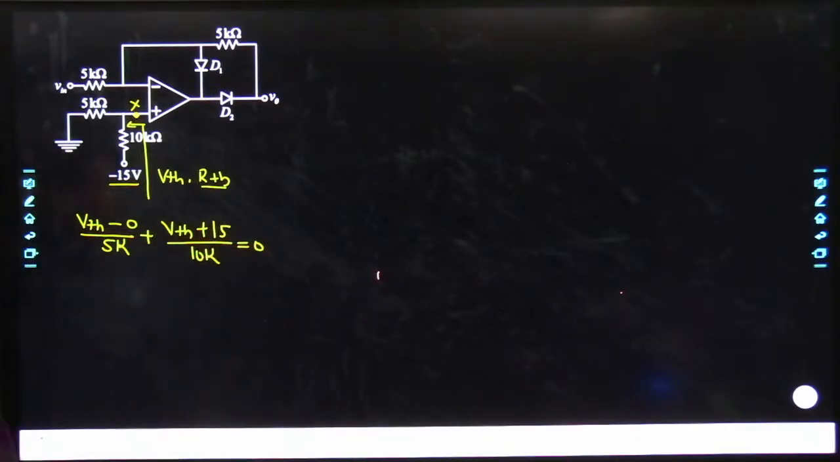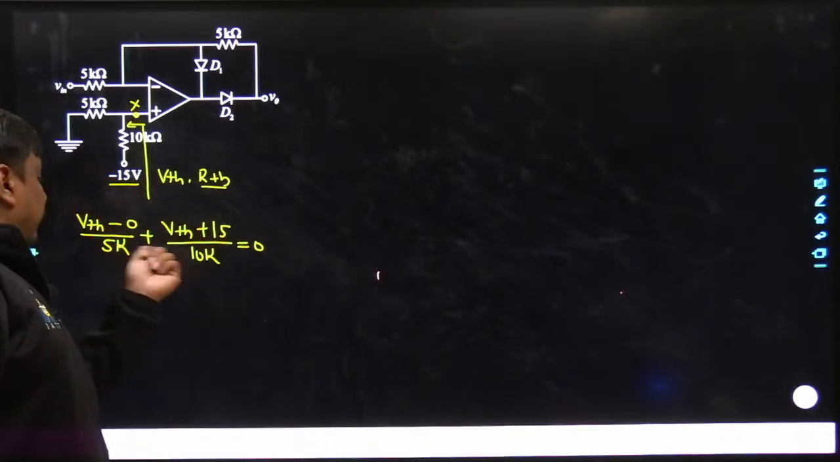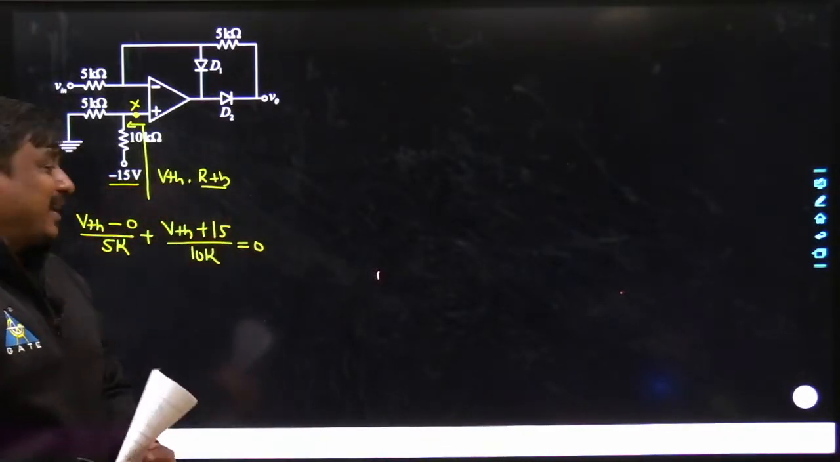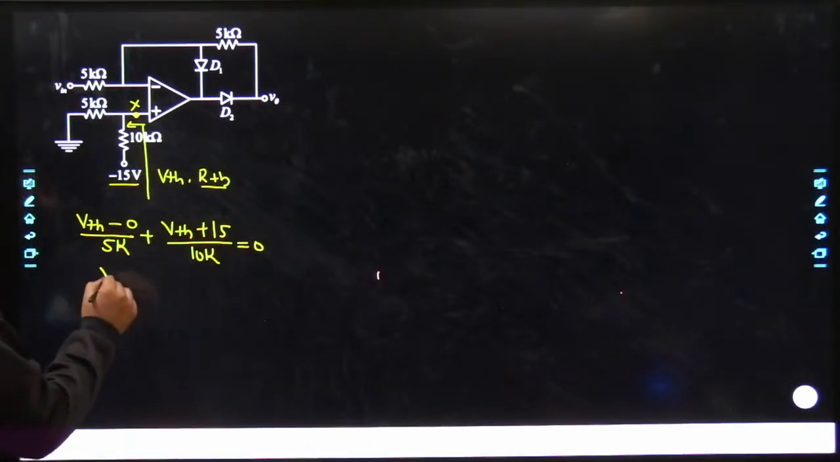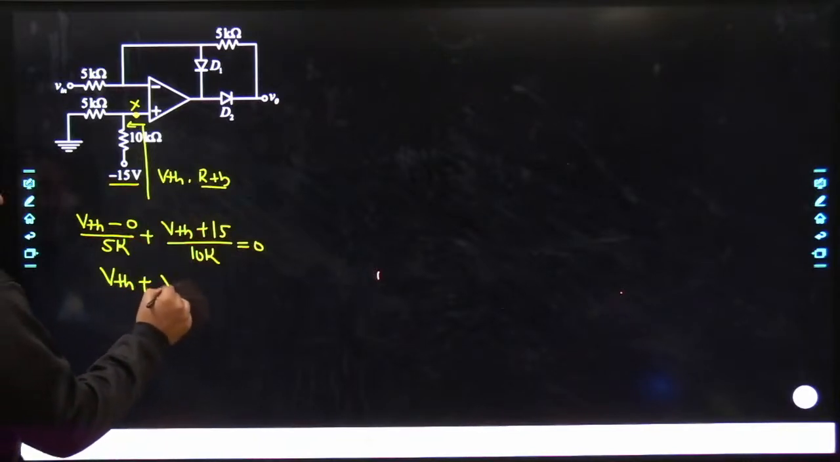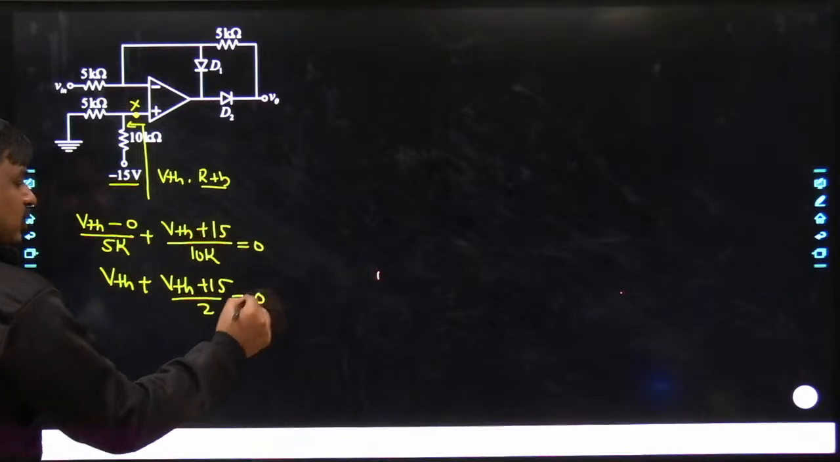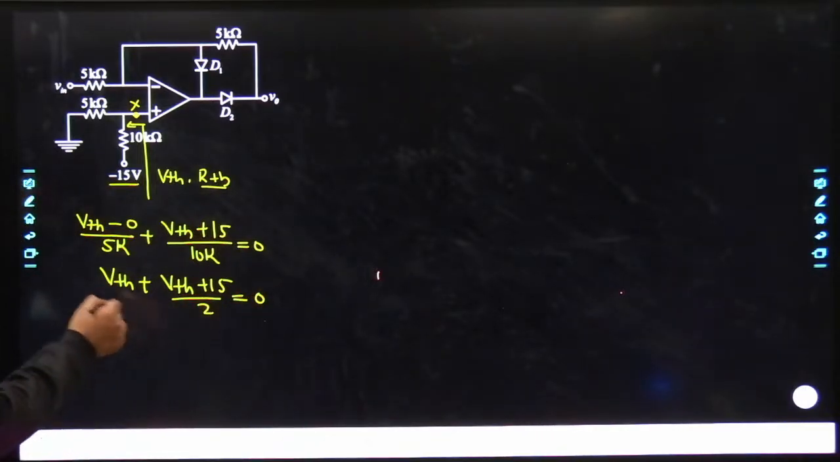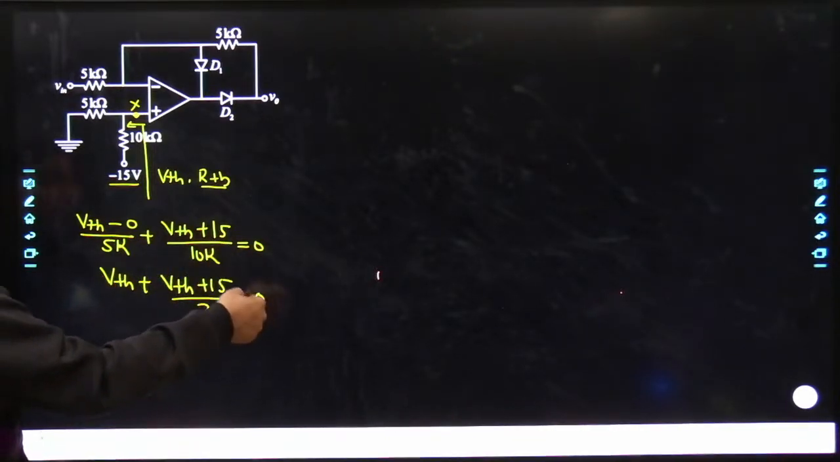Rather than taking the LCM straight away, what I would suggest is that 5k can be taken common and brought towards the right hand side, where it gets multiplied with 0 and becomes 0. So simply it becomes VTH plus 15 divided by 2 is equal to 0. This 2 gets multiplied with VTH, 2 VTH plus VTH, that becomes 3 VTH is equal to minus 15.